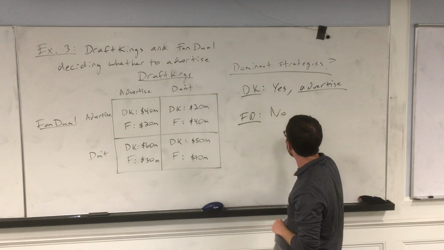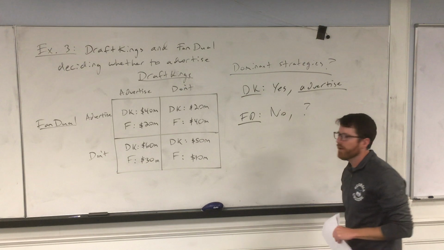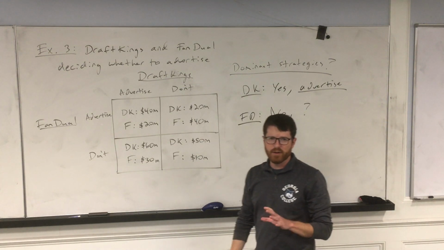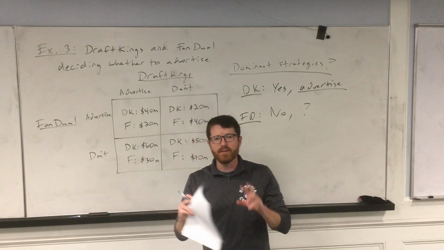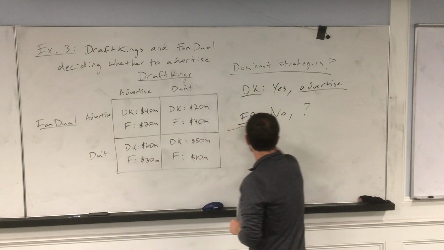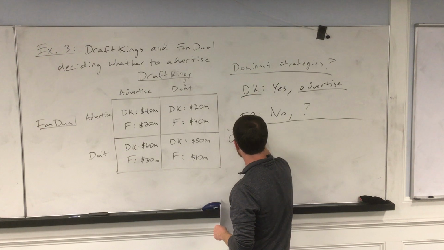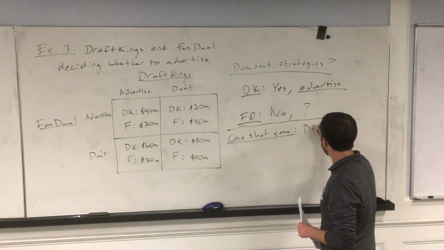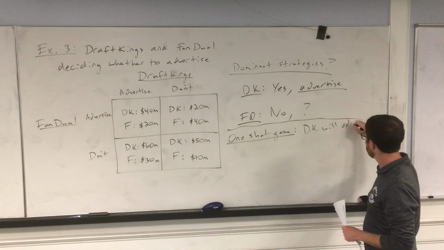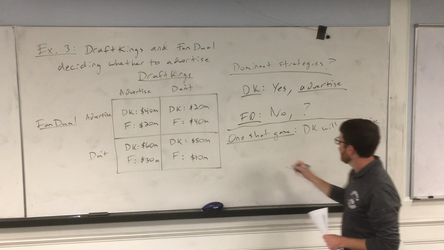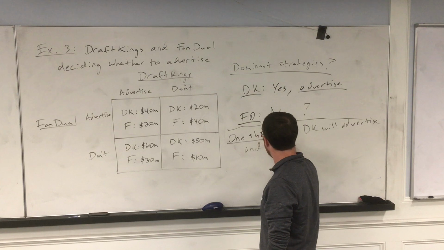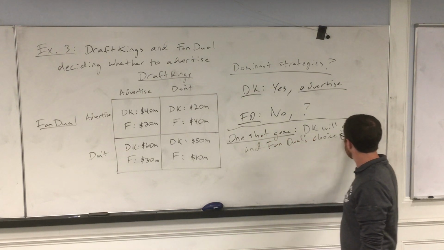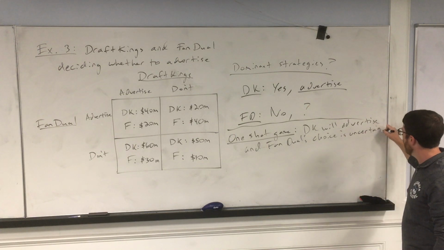They have no dominant strategy, so we don't know what they're going to do. Here's the deal. If this decision only happens once, this is called a one-shot game. The outcome is this: DraftKings will advertise, and FanDuel's choice is uncertain. So we actually don't know what would happen.